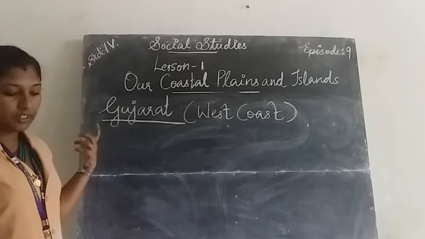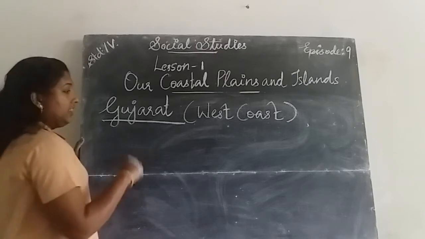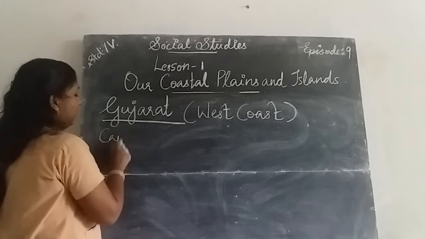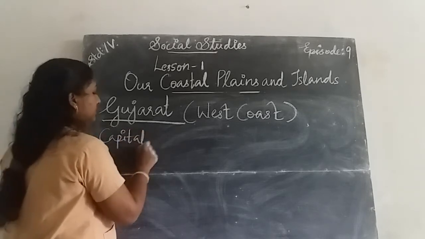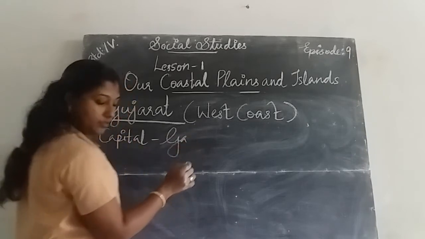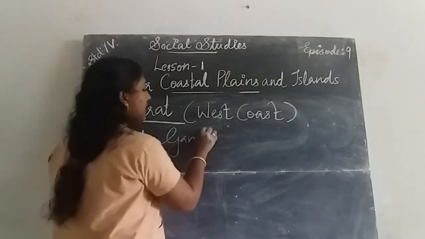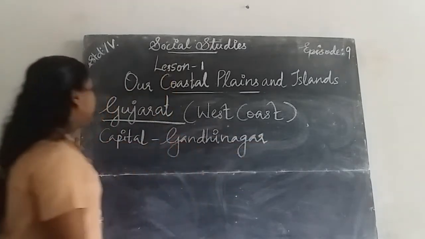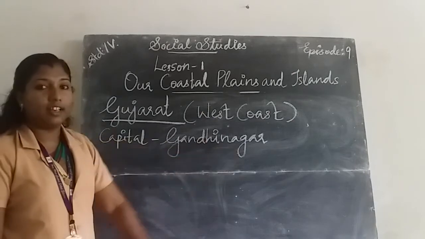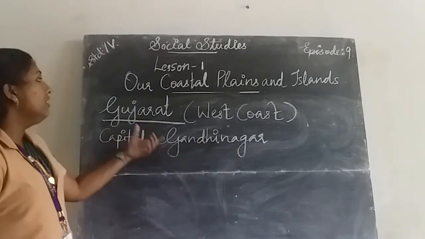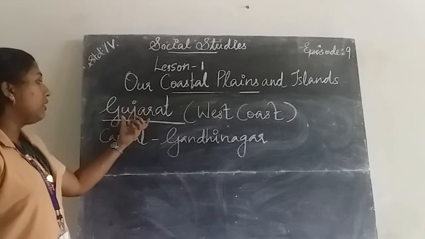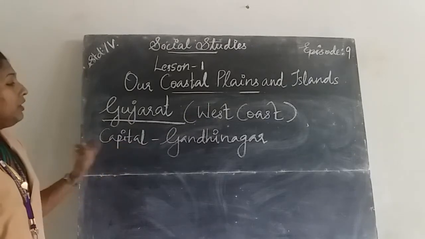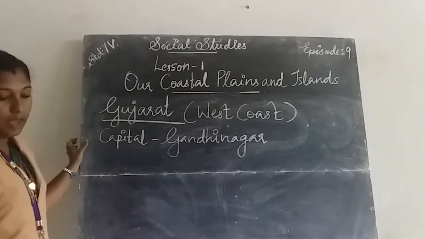Not Ahmedabad, Gandhinagar. The capital of Gujarat is Gandhinagar.